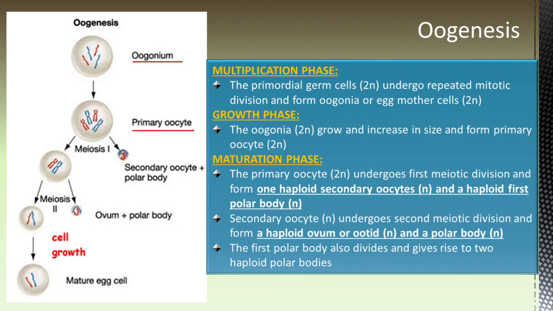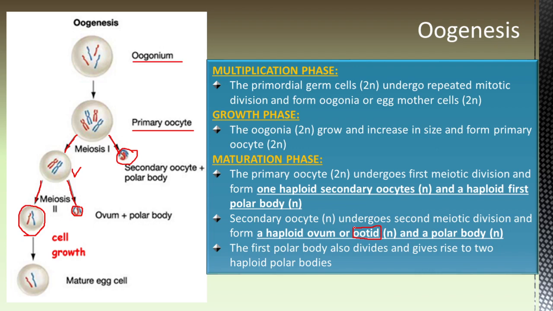Then, during the third phase, maturation phase, the primary oocyte will divide and form secondary oocyte, which is haploid. The primary oocyte will undergo the first meiotic division and form the secondary oocyte and the first polar body. The secondary oocyte will then undergo the second meiotic division and form the ovum. Here you can see the ovum and the second polar body is formed. This ovum is otherwise called ootid.